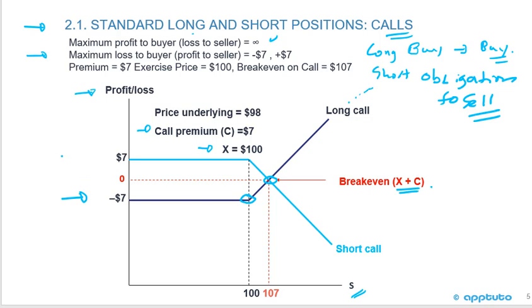Now, if we move over now to the short on the call, I sold the call. My maximum profit is the $7. That's it. I've sold the call. I received the premium. That's my maximum profit. So again, the premium is $7. Exercise price was 100, and the break even is 107.